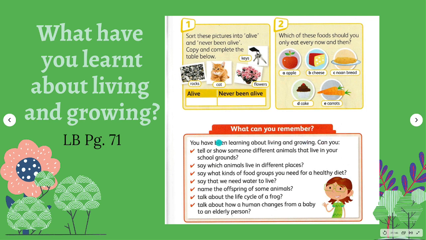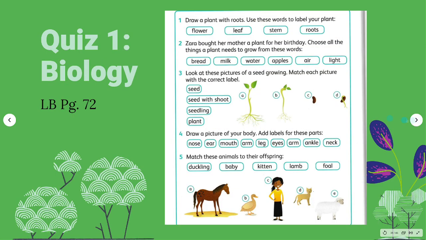What can you remember? You have been learning about living and growing. Can you tell or show someone different animals that live in your school grounds? Or say which animals live in different places? Say what kinds of food groups you need for a healthy diet. Say why you need water to live. Can you name the offspring of some animals? Can you talk about the life cycle of a frog? And can you even talk about how a human changes from a baby to an elderly person? So let's do that in this quiz on page 72.